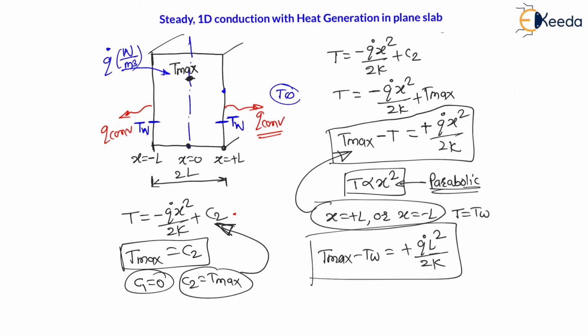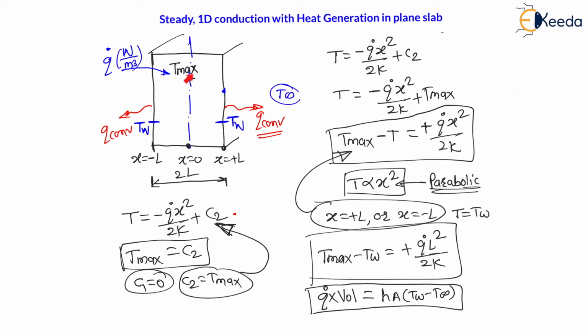And my dear students, how to find this wall temperature? Whatever may be the heat generated, that is Q dot into volume, the heat generated must be equal to heat convected from both sides. That is, heat convected is hA (T wall minus T infinity). We have already seen this from this equation. We will find the wall temperature by substituting here, right?